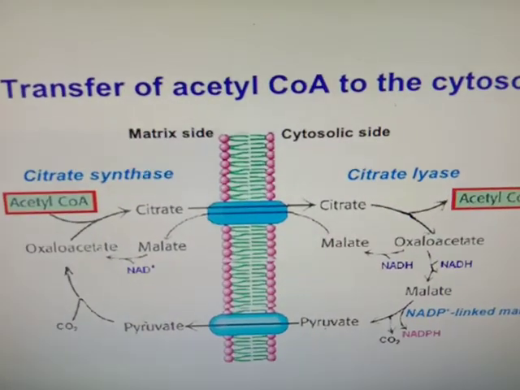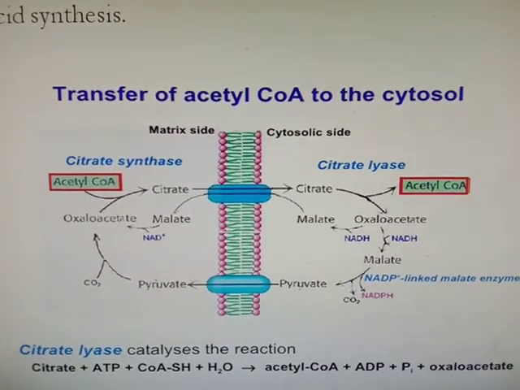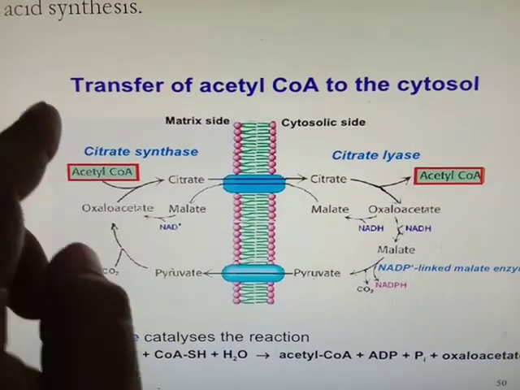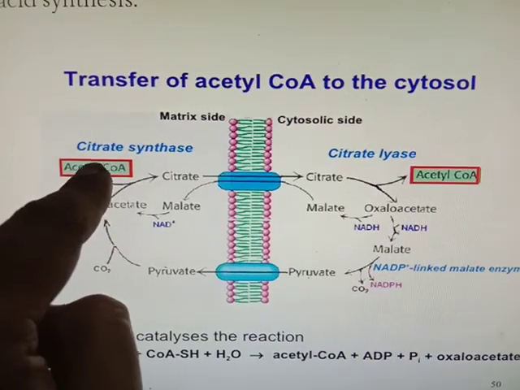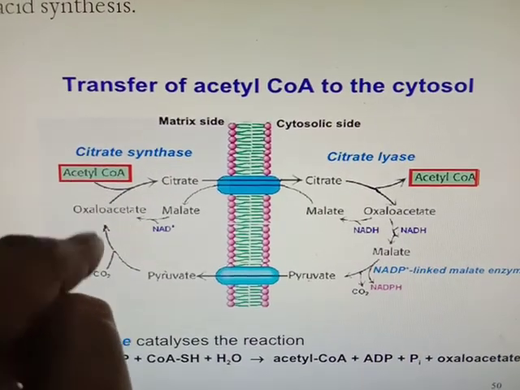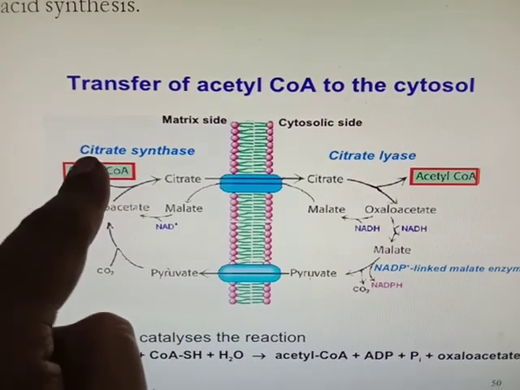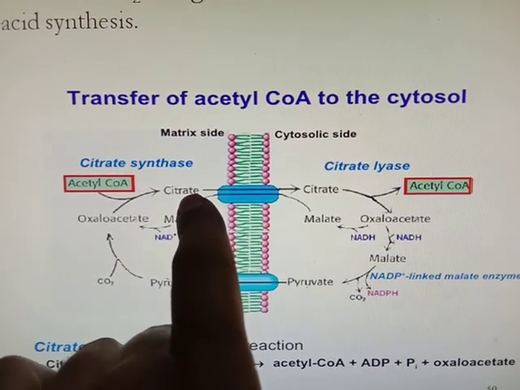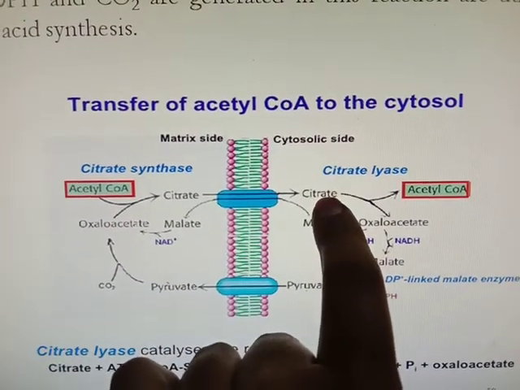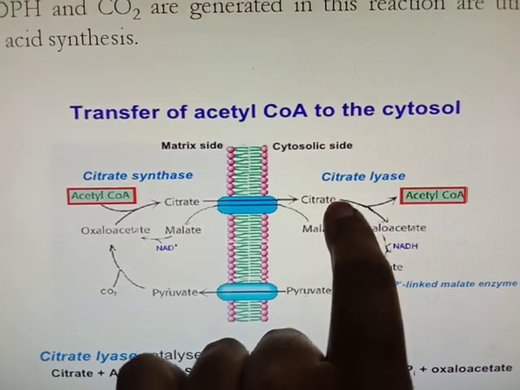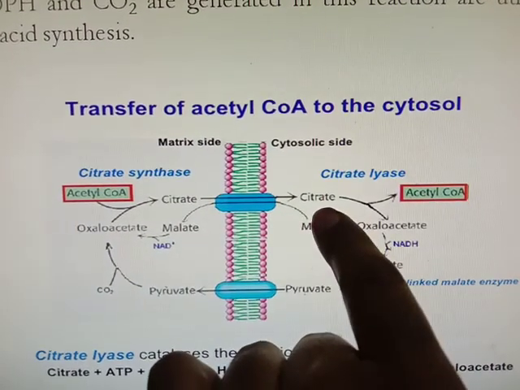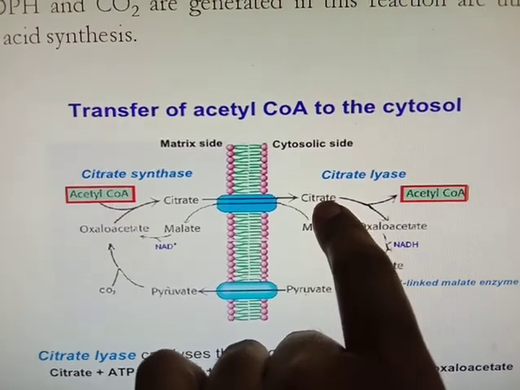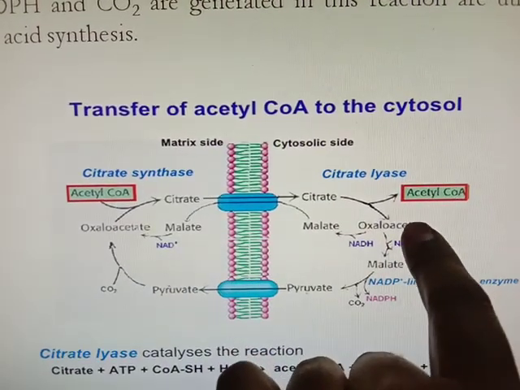Now we will see transfer of acetyl coenzyme A from mitochondria to cytosol. The acetyl coenzyme A present in matrix site will condense with oxaloacetate to form citrate. Now this citrate is freely permeable, so it will come to cytosol. In cytosol, citrate lyase enzyme will again lyse the citrate into acetyl coenzyme A and oxaloacetate.